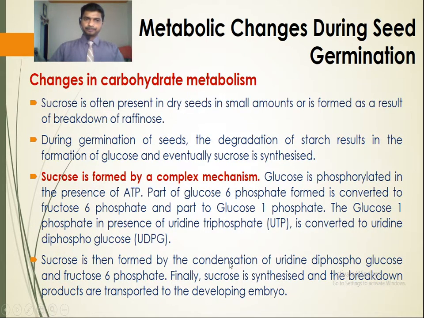Now we go into detail on the changes in carbohydrate metabolism. Sucrose is often present in dry seeds in small amounts or is formed as a result of the breakdown of raffinose. During germination, the degradation of starch results in the formation of glucose, and eventually sucrose is synthesized.